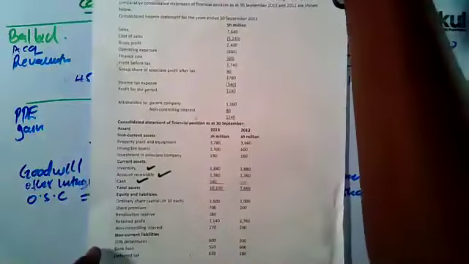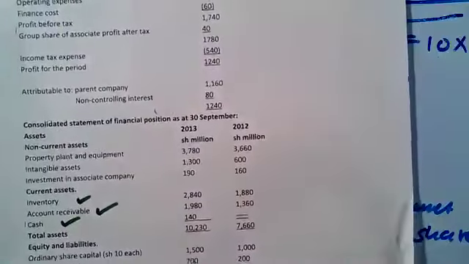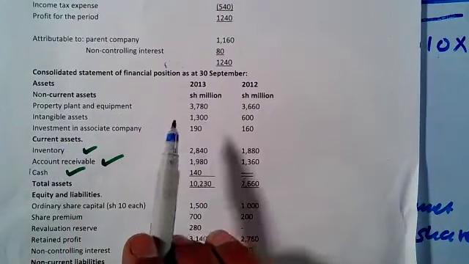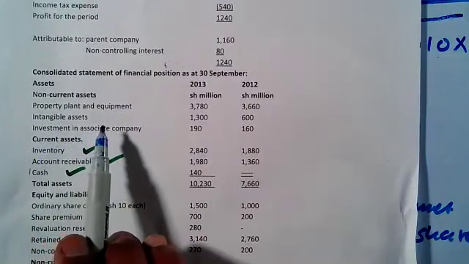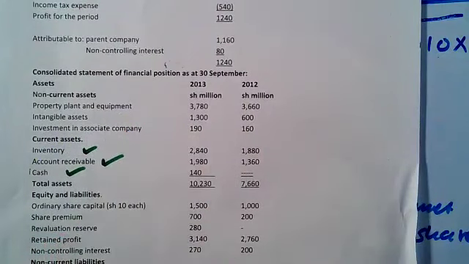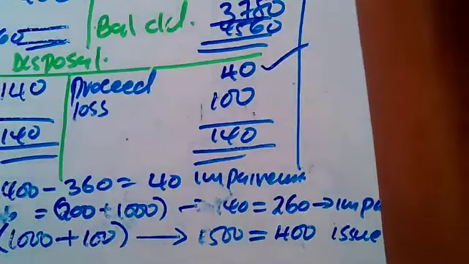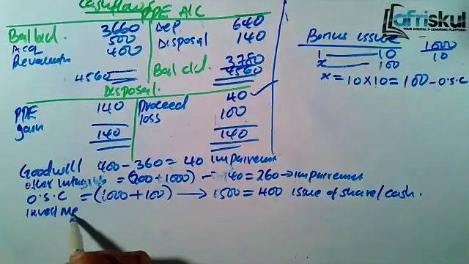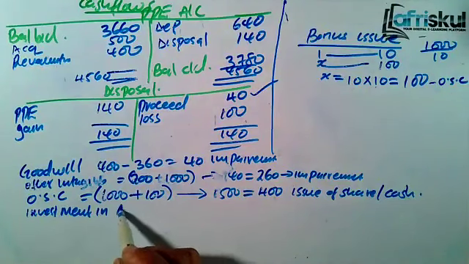Then we go back, we have said that we have to adjust all the items in the statement of financial position. Now PP we have adjusted. Intangible asset we adjust because we are told that intangible asset comprised of goodwill and other intangible assets. We had adjusted that one. Investment in associate company, not yet. Let's adjust that. Investment in associate.